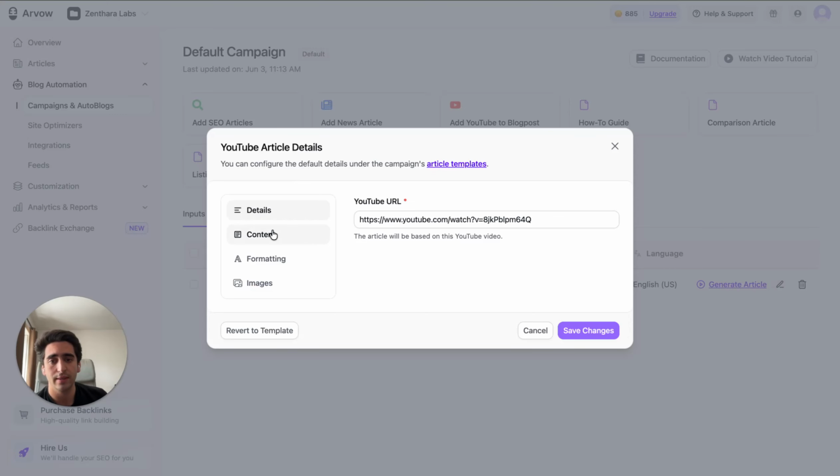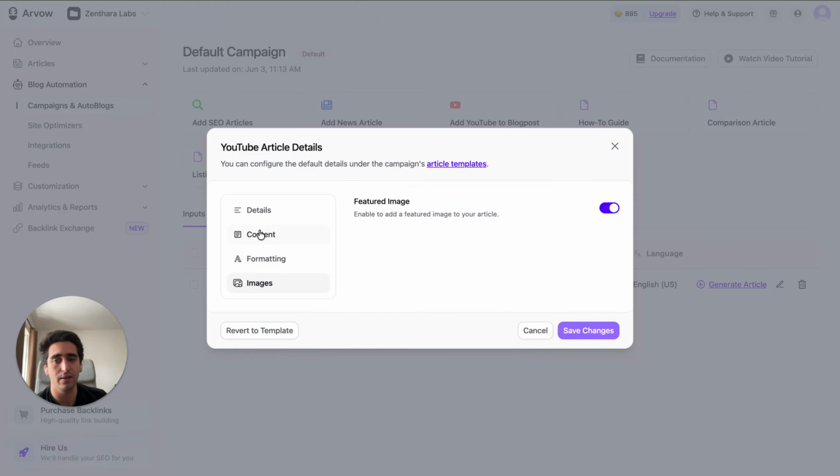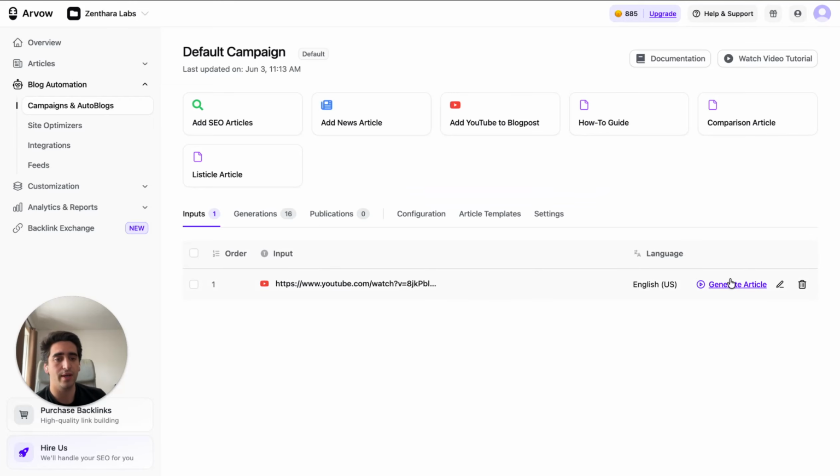Okay, so let's go to our article. We're going to choose the language of the article, and in this case, it's English. You can even add some custom instructions if you want, and you can even turn on the image. And you simply click to generate.